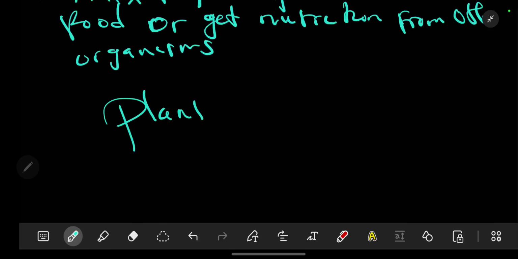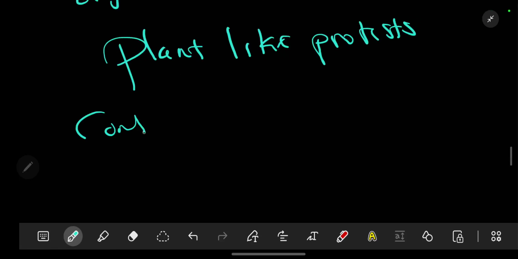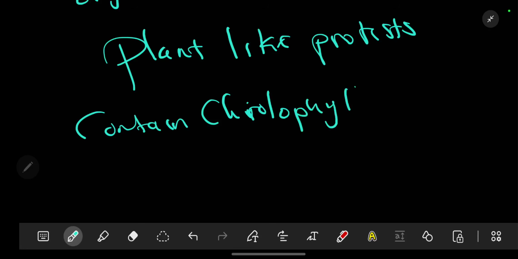Then we are going now to look at the different classes of protists, which we are going to call plant-like protists. The plant-like protists that we have generally contain chlorophyll in most cases.